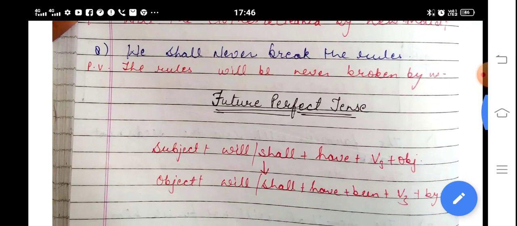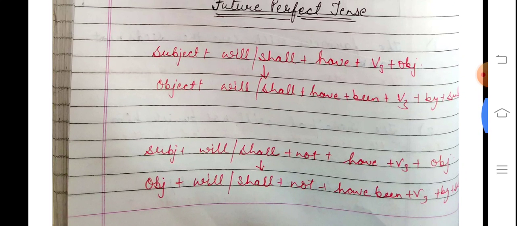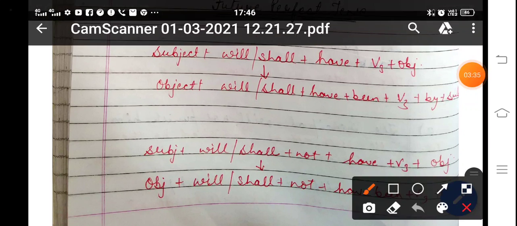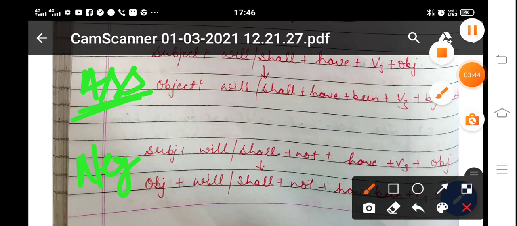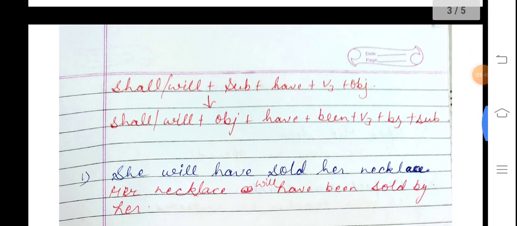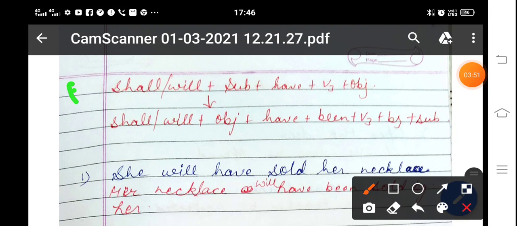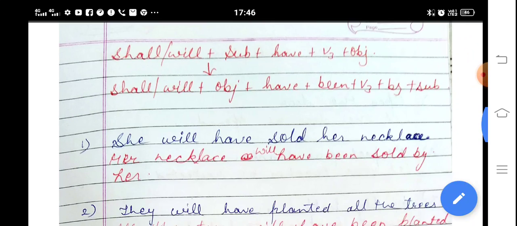As I told you, the future continuous will not change into the passive voice, so we'll proceed to the future perfect tense. In the assertive sentences, pause the video and write the formation. This is the negative, and this is the interrogative, and the question mark. Okay, we'll see the sentences.